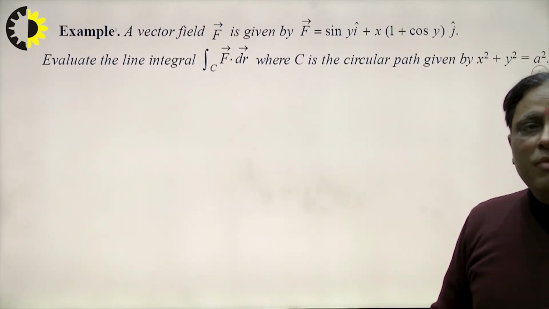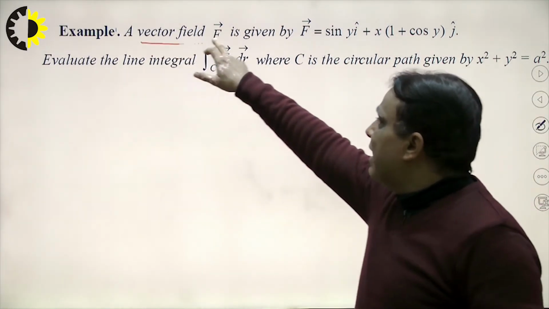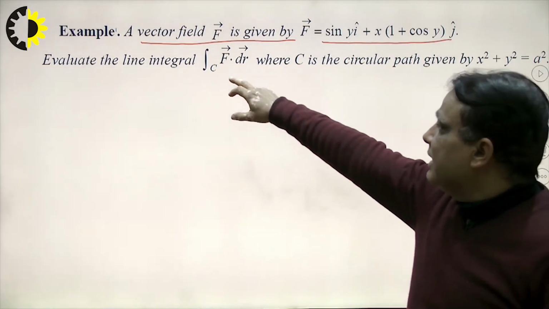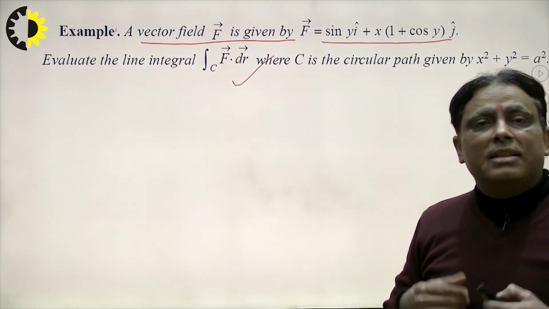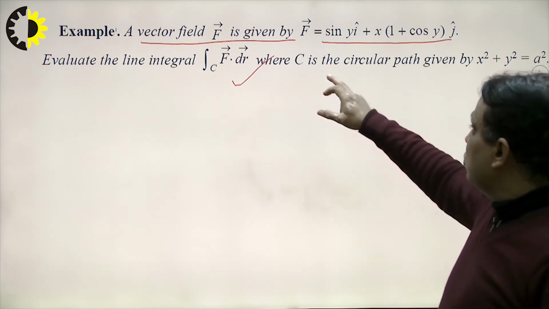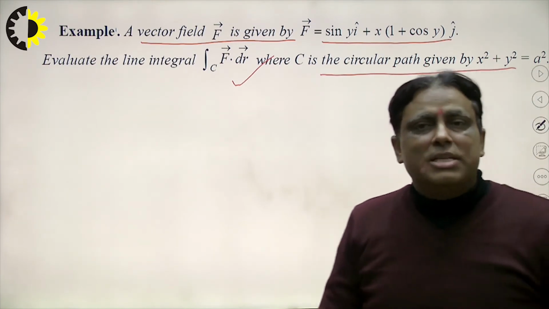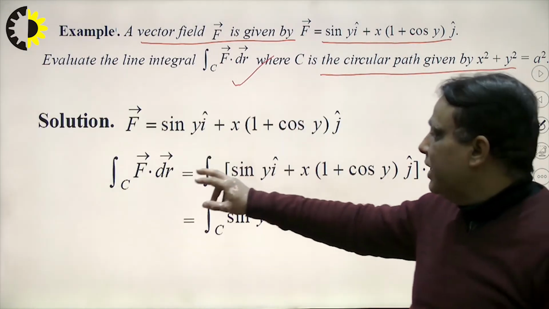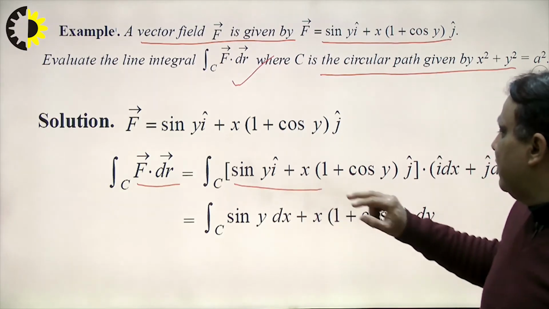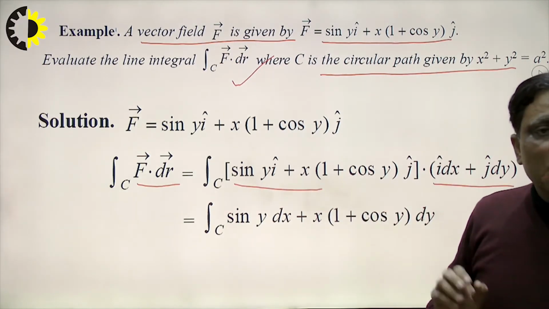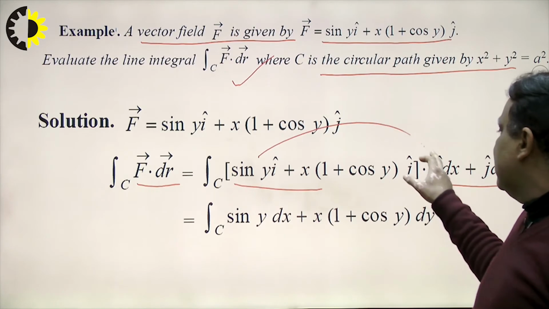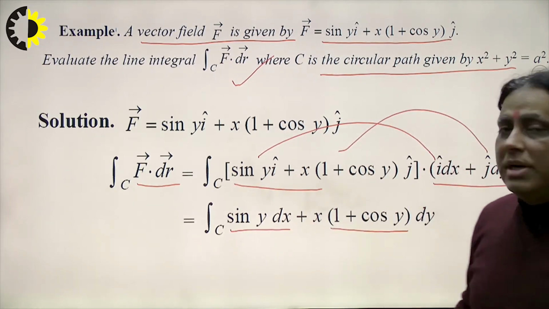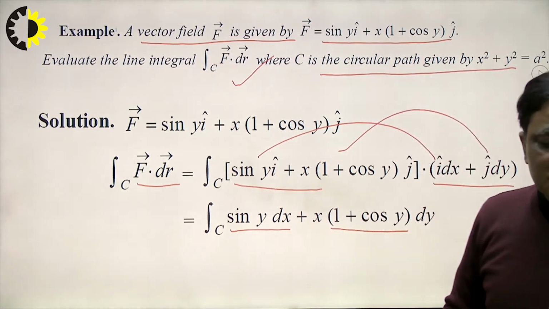In the same way, we consider another problem. A vector field F is given by this vector point, right? Evaluate the line integral of F dot dr, which will be equal to the work done along the circular path given by x square plus y square is equal to a square. That is the circle. How to calculate? First of all, I calculate here F dot dr. I write the value of F here and I write the value of dr. Dot product: sin y i dot i is equal to sin y dx. In the same way, this is equal to this. Students know how to calculate the dot product of two vectors. Now the question is how to solve this?